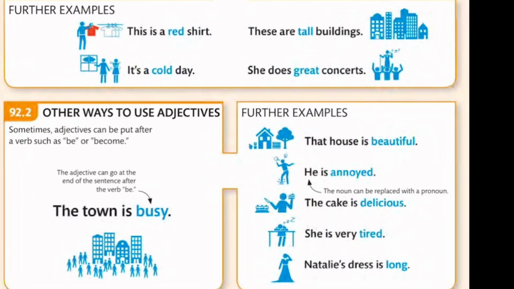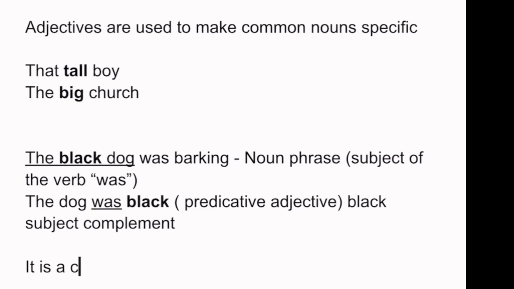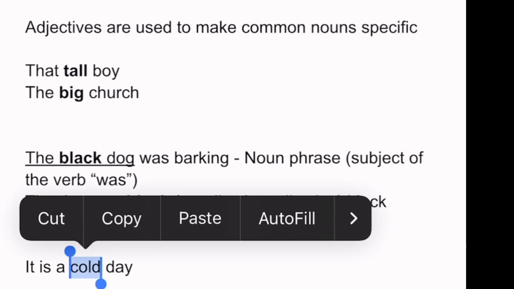Let me test it. This is a red shirt. Red is an attributive adjective. You can see that it is close to the noun it modifies. It is a cold day. Cold is modifying day. Please don't be confused. It is a cold day. Cold is an attributive adjective.